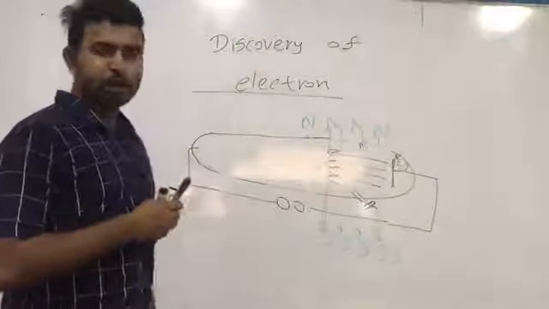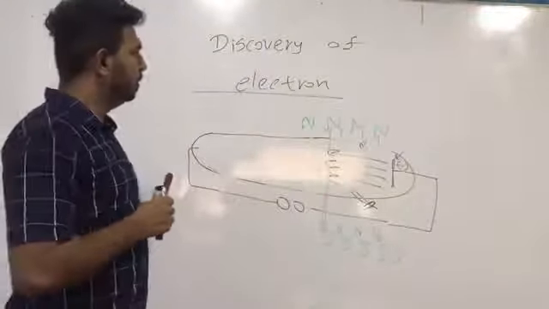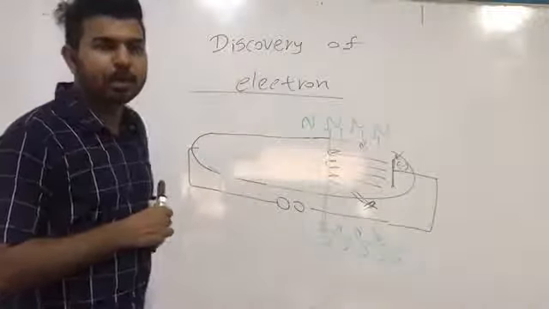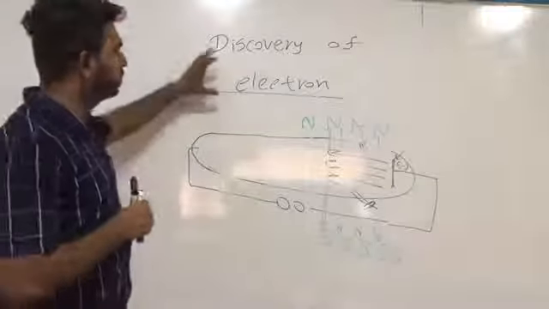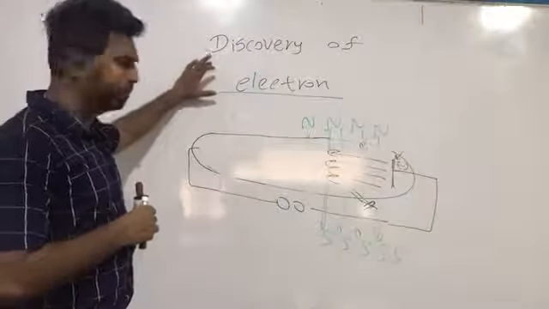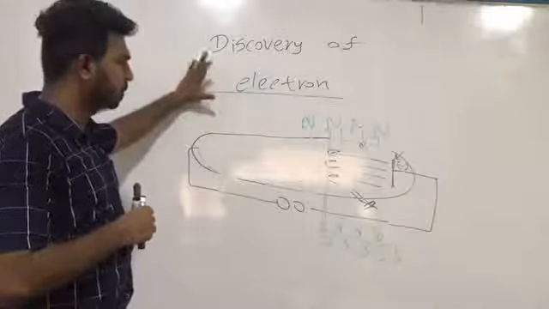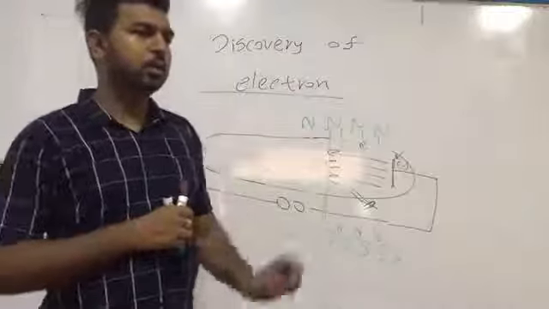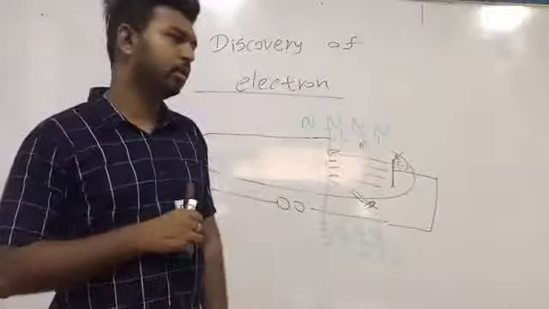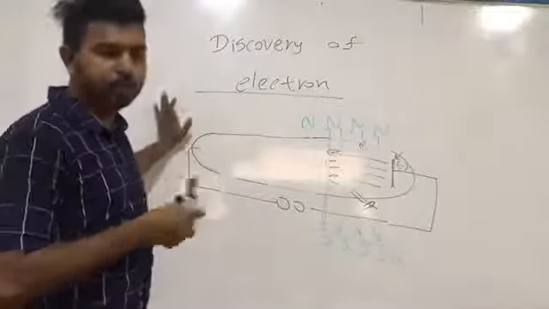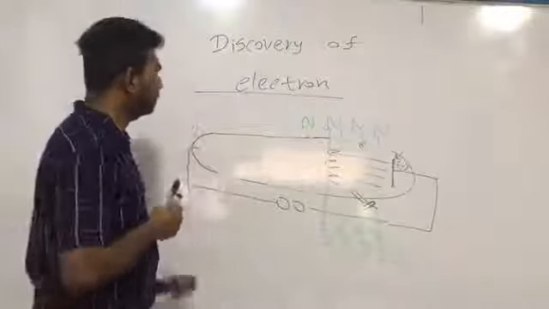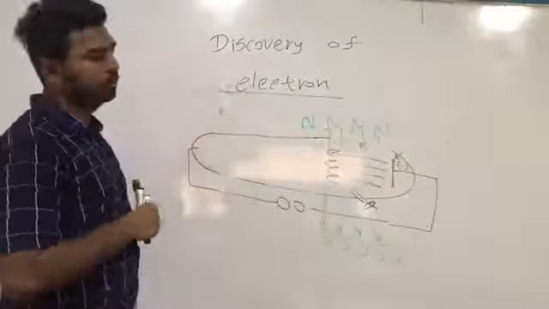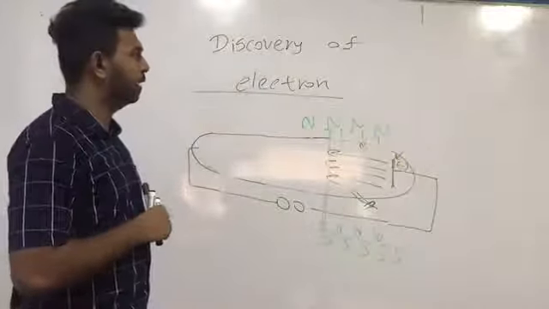We have to make a small note on this. Write the topic today: discovery of electron. So we will make a small note. You should write in your notebook, which you used to write the previous notes also. Write the topic quickly today: discovery of electron.